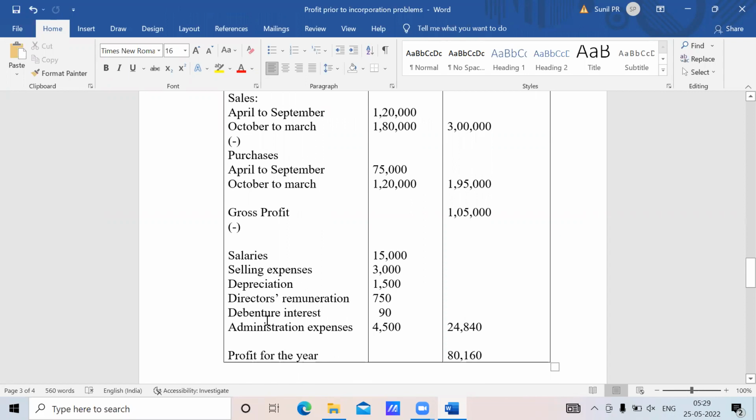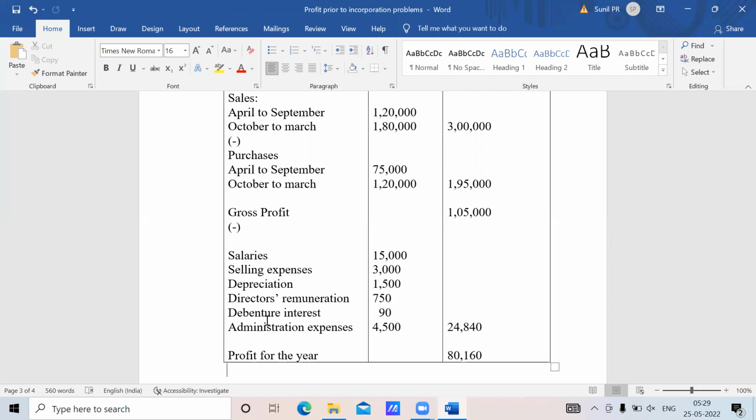The next one is administration expenses. Office and administration expenses are related to the time factor. Every month, every week, they may occur. So it is related to time, so take it on time ratio. So that's all the expenses.